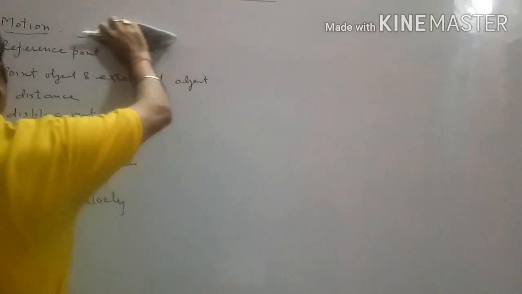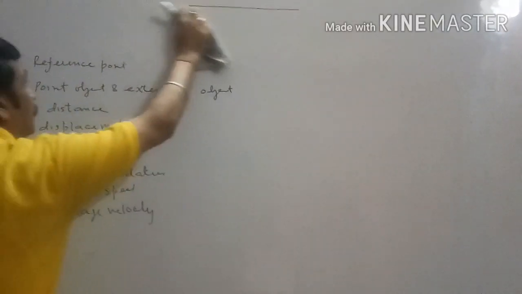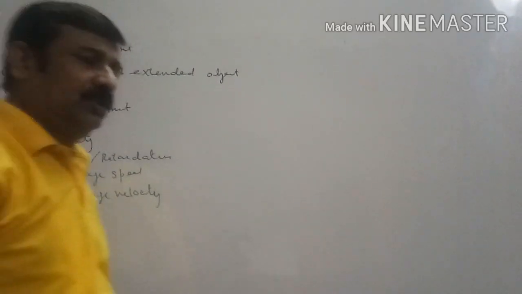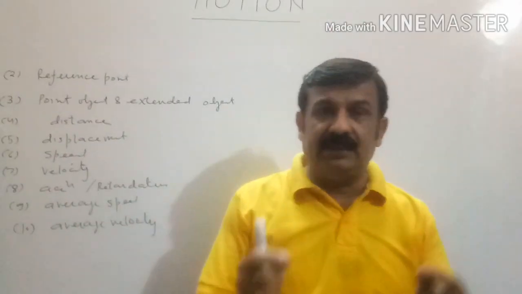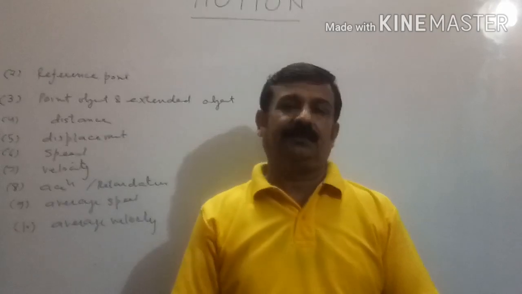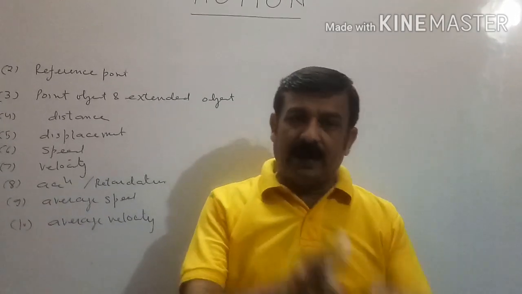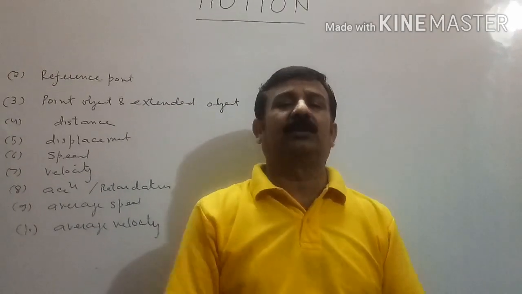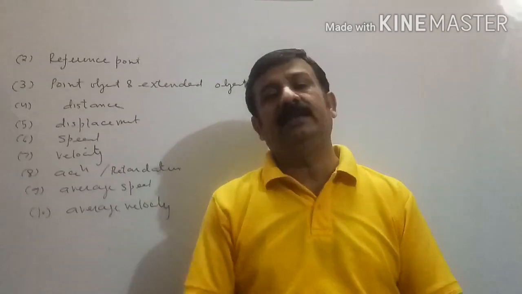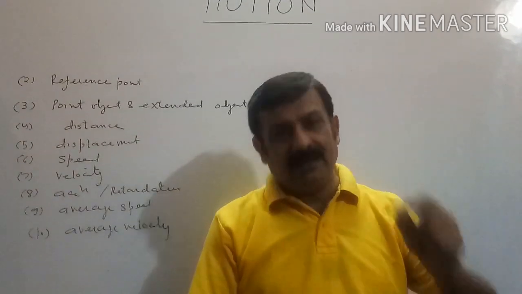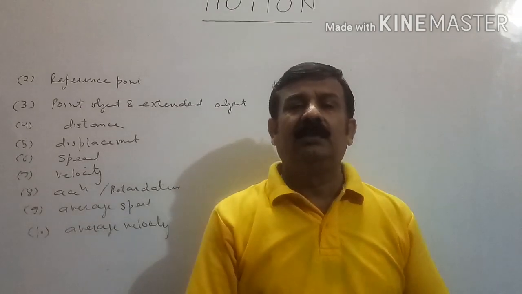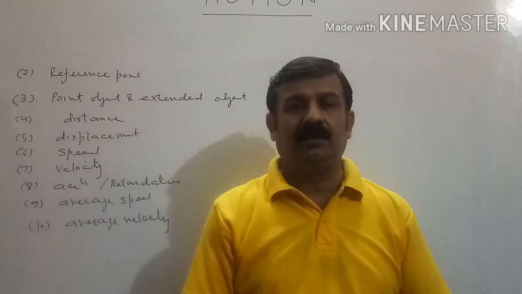Now second important point is reference point. Whenever we discuss the motion of the body, we assume a point with respect to which motion is observed. The point with respect to which we observe the motion of the body is known as reference point. Reference point is also very important in the numericals because this reference point decides whether body is moving away from us or body is moving towards us.